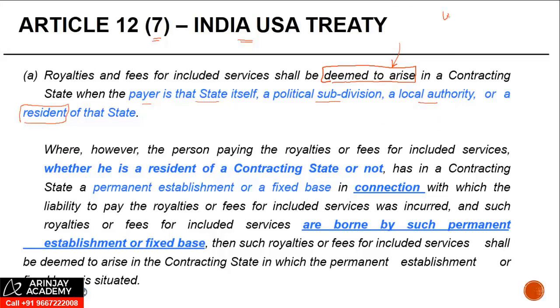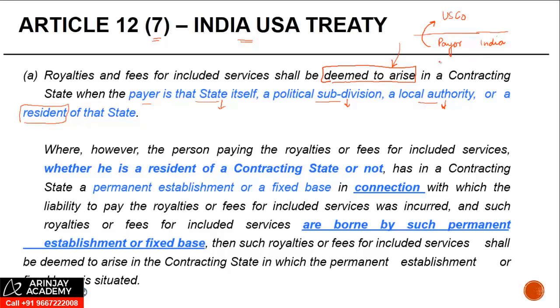So suppose there's a US company which is deriving royalty from India. If the payer who's making the payment of royalty is either the Indian state, a political subdivision of the Indian state, a local authority, or a resident of India, in all these cases, royalty shall be deemed to arise in India.